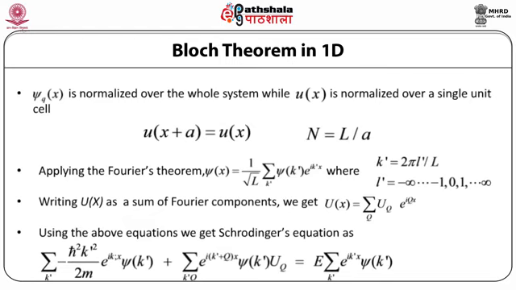So substituting the results into the Schrödinger equation gives us summation over k prime of minus ħ² k'² divided by 2m e^(ik'x) φ_k', plus summation over k', Q of e^(i(k'+Q)x) φ_k' U_Q, is equal to E multiplied by the summation over k' of e^(ik'x) φ_k'. So this is the Schrödinger equation obtained by substituting the results that we had got.